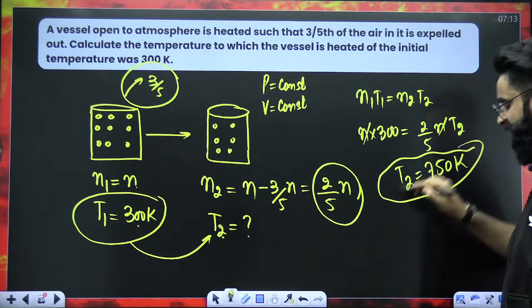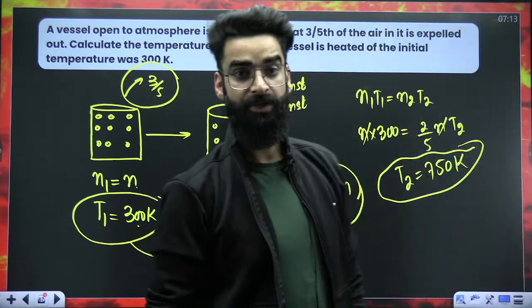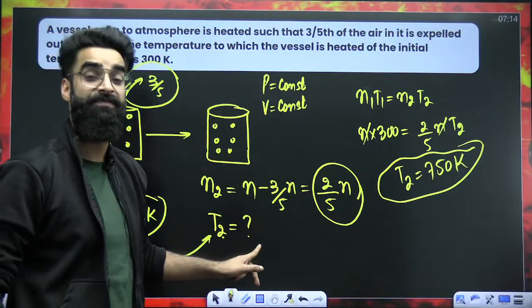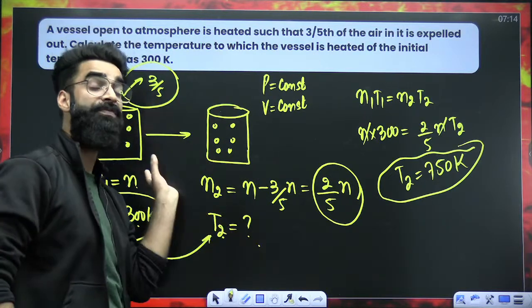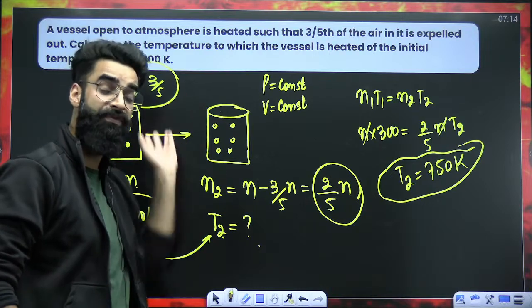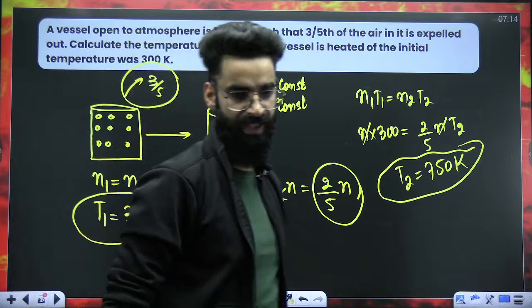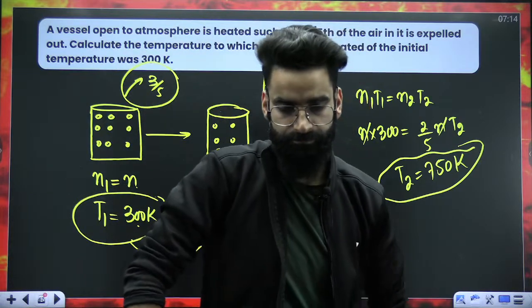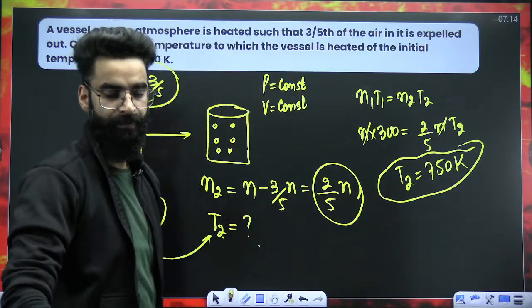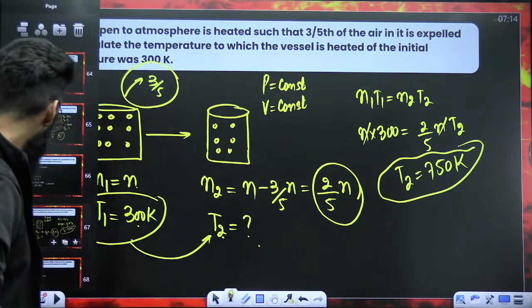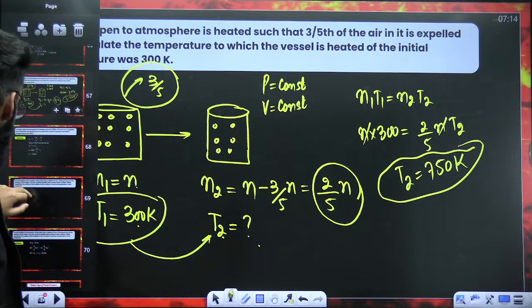Right? So what is the 750 Kelvin? It means that you have to increase the temperature of the gas from 300 till 750 Kelvin. Then only 2/5 of the air, then only 3/5 of the air from the container will come out. I hope you got it. Yeah? Clear? I hope it is clear to everyone.